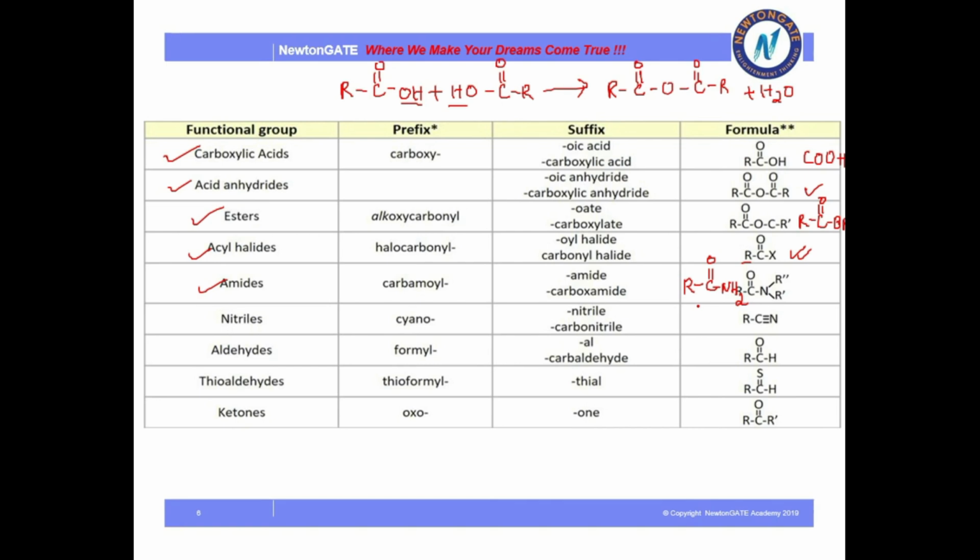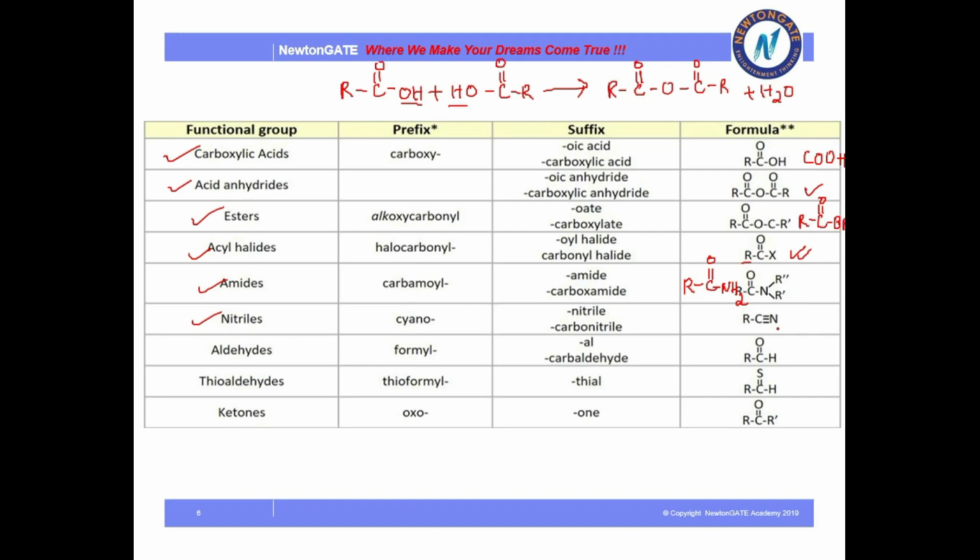So this is the structure of amide, where R can be any hydrocarbon. Next is your nitrile, which is prefixed as cyano and suffixed as nitrile.